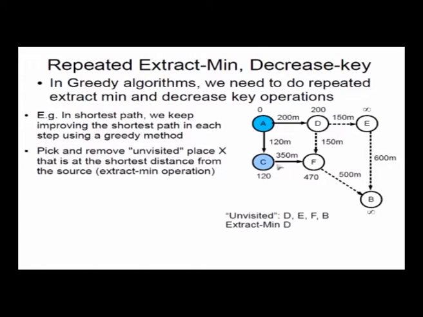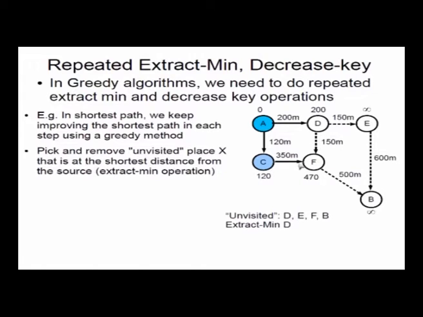So it marked D and C with the distance from A, and now we have all these unvisited nodes. From these unvisited nodes, it picks the node which has the least key. You find that these are all infinity, and only D is marked with 200 and C is marked with 120. So it picks the smaller of the two, which is C, 120, and marks C as visited. At this point I have colored A and C as blue, which means A and C are visited, and the unvisited nodes are D, F, E and B.